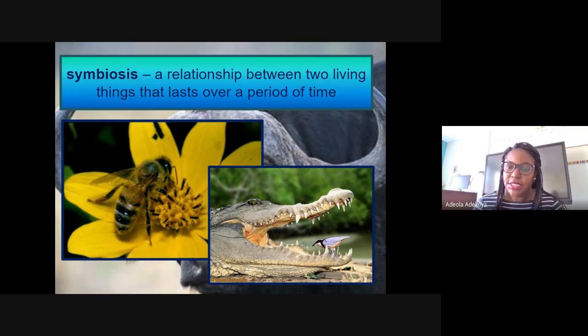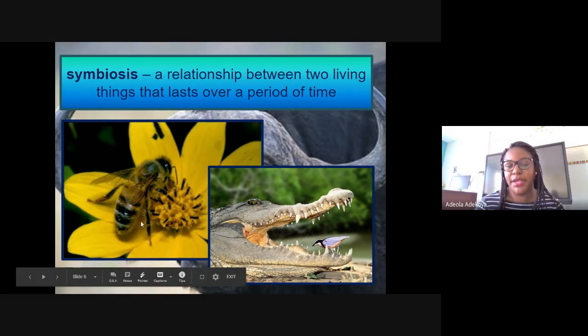All right, so I want us listening really carefully about this. Symbiosis. So symbiosis is a relationship between two living things that lasts over a period of time. So an example here would be our bee here, this bee, and you can see the flower.